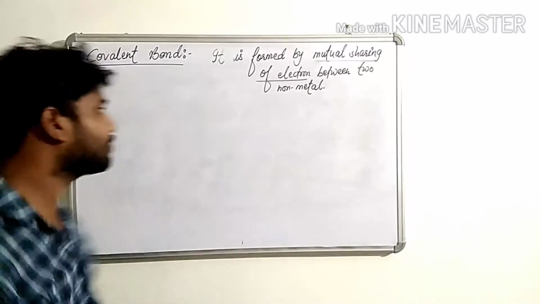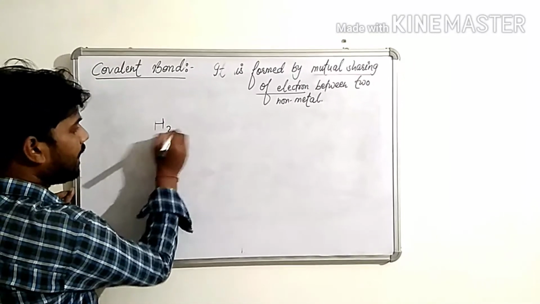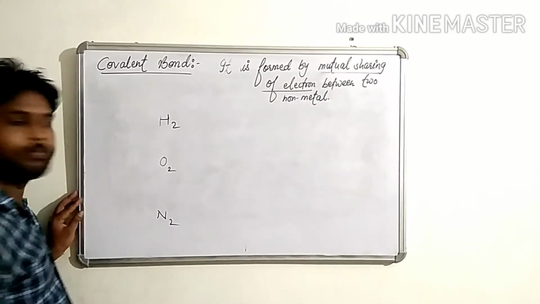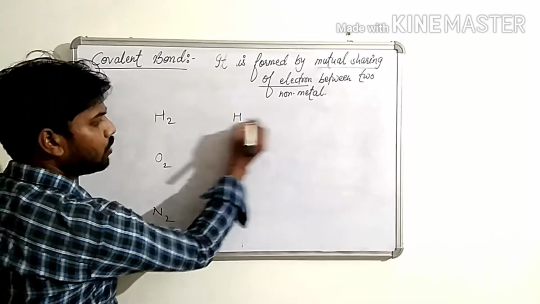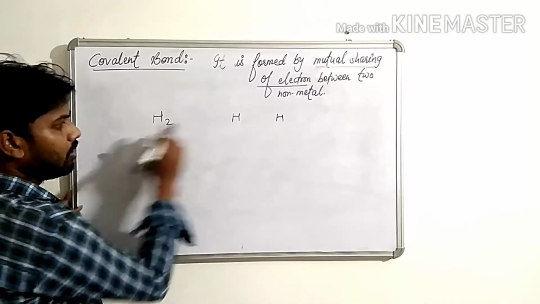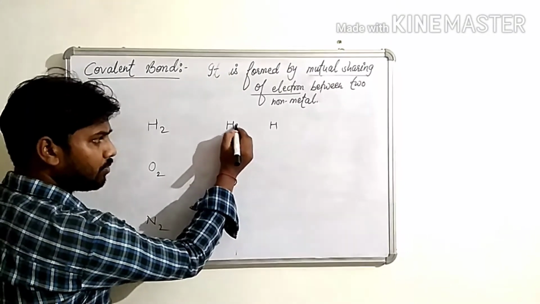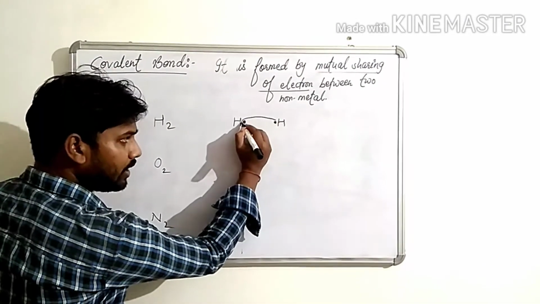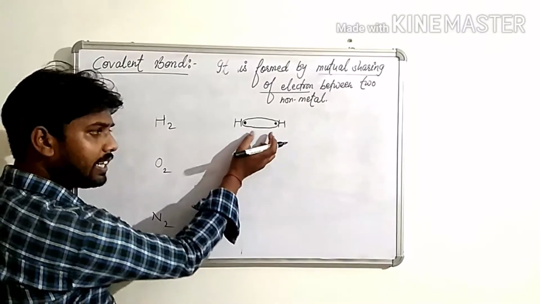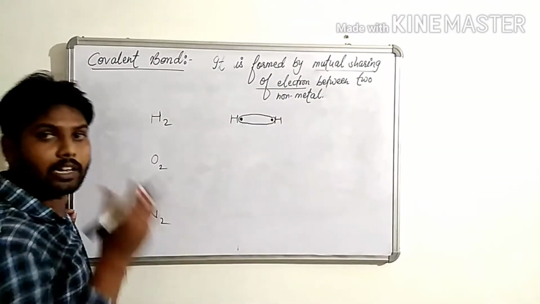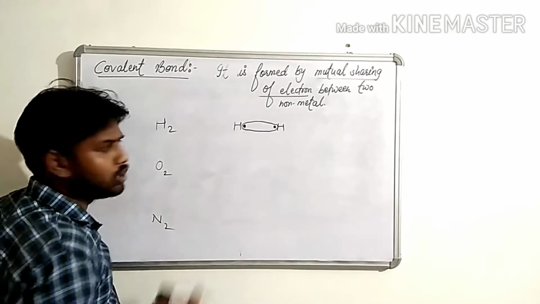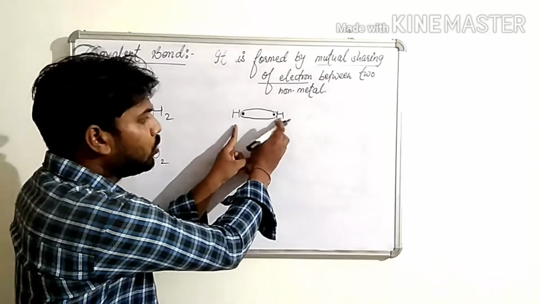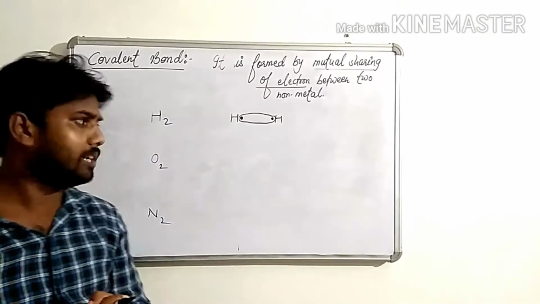See, children, H2, O2, N2. There are two hydrogens, each hydrogen contains one electron in the last shell. So, if they share one electron from each, then they can complete two electrons and complete their stability. So, this is known as mutual sharing. By mutual sharing between two atoms, they can complete their stability.